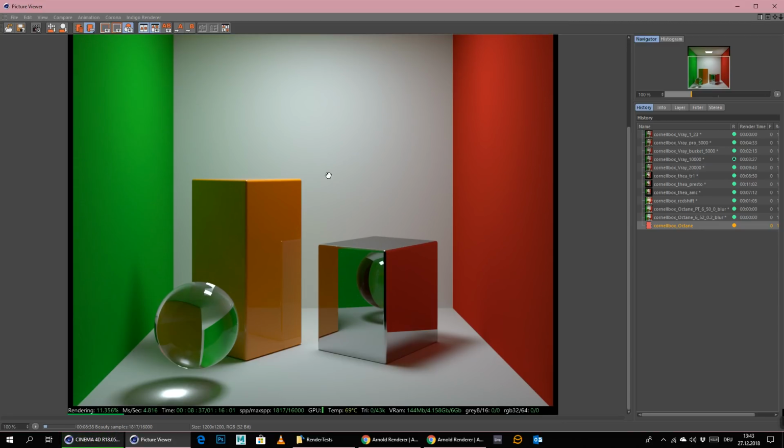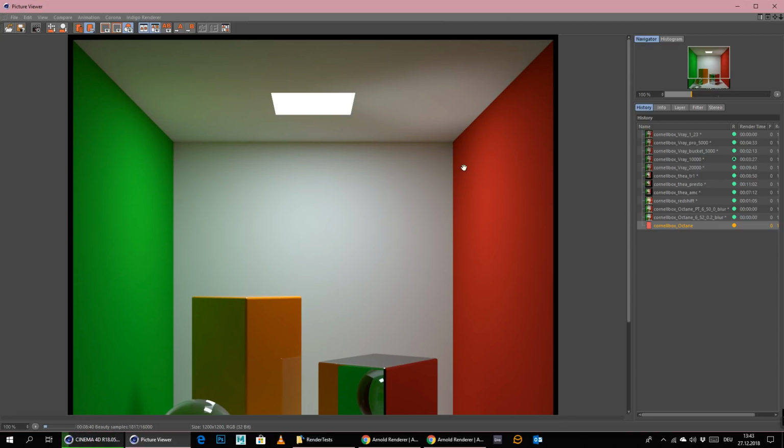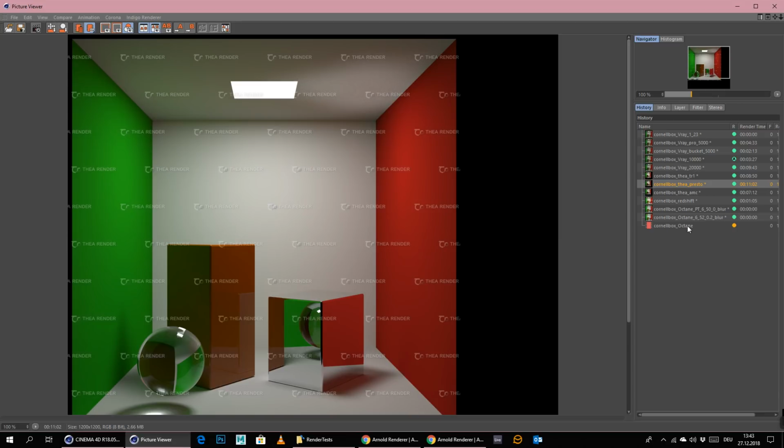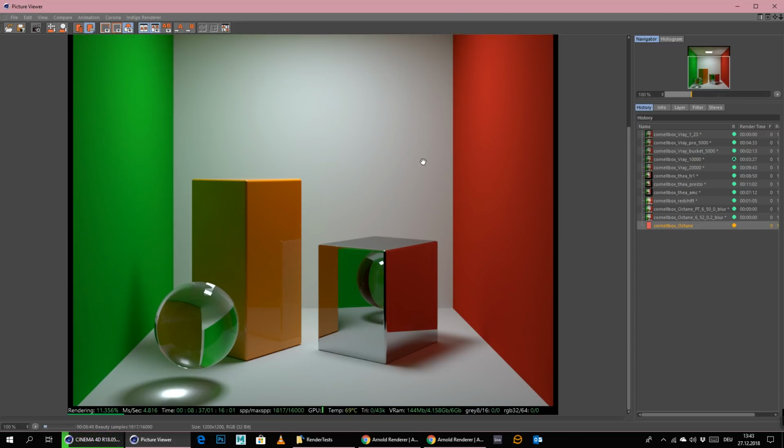Okay, so this is why such scenes in a normal path tracer like Octane or Thea simply take way too long, way longer than with other engines. Okay, so this now took almost 9 minutes.